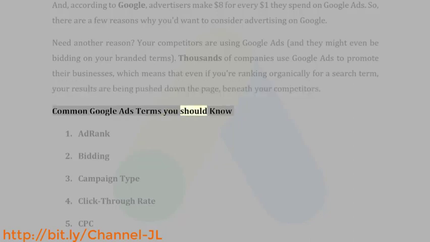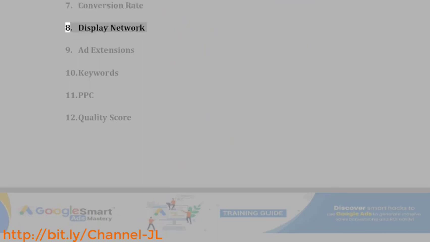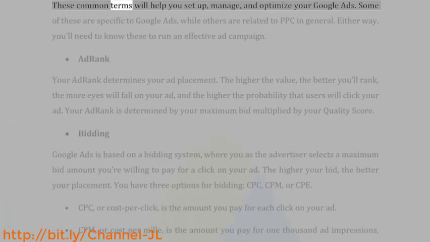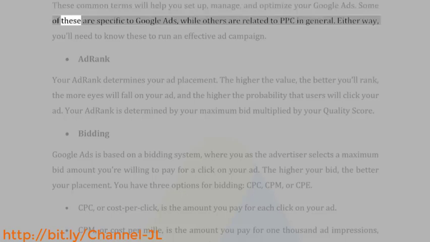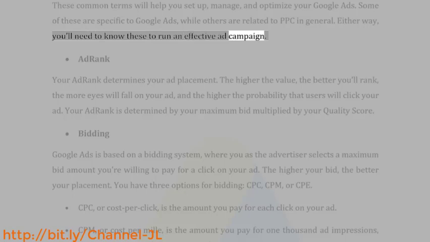Common Google Ads terms you should know: 1. Ad rank 2. Bidding 3. Campaign type 4. Click-through rate 5. CPC 6. CPM 7. Conversion rate 8. Display network 9. Ad extensions 10. Keywords 11. PPC 12. Quality score. These common terms will help you set up, manage, and optimize your Google Ads. Some of these are specific to Google Ads, while others are related to PPC in general. Either way, you'll need to know these to run an effective ad campaign.